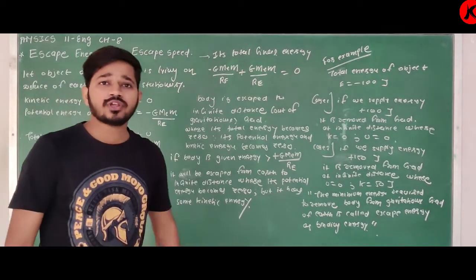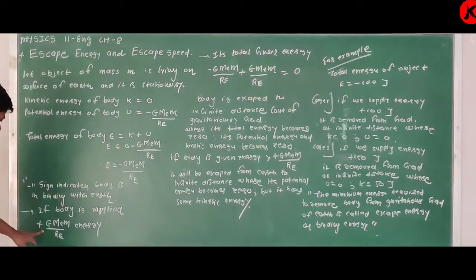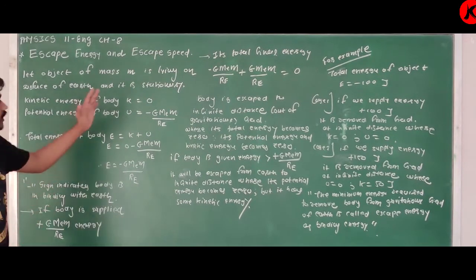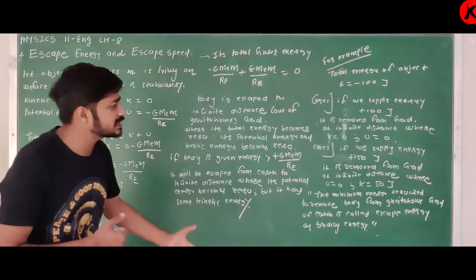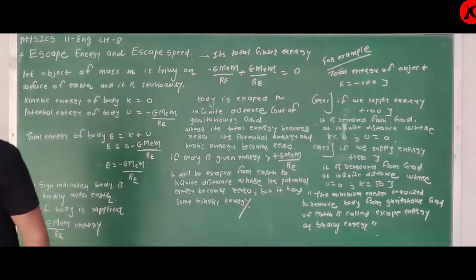Now, what is the equation of escape energy? See, the minimum escape energy is this, minus GMEM upon RE. So now, it is escape energy. Now, what is escape speed? That we will see.